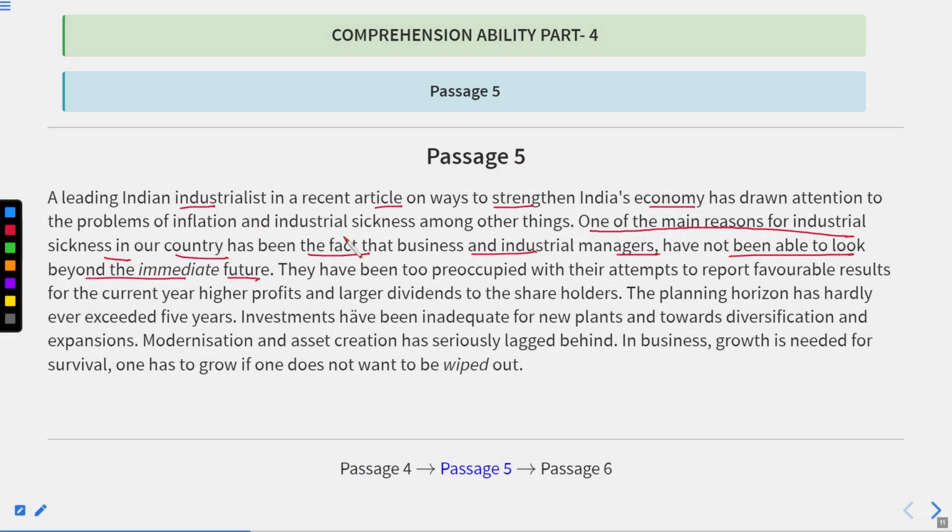If you see this line, the first paragraph and the second line: it is one of the main reasons for industrial sickness in our country has been the fact that the business and industrial managers have not been able to look beyond the immediate future. Beyond the immediate future means foresight, or you can say to see the future.